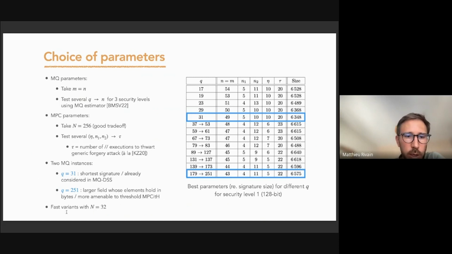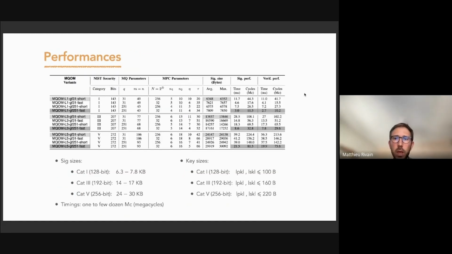And for all the instances, we also provide fast variants with a smaller number of parties, so basically 32 parties. So here are the obtained performances. In terms of signature sizes, for the first category, we are between 6.3 and 7.8. For the other categories, between 14 and 17, and 24 and 30. And for the timings, we are from 1 to a few dozen megacycles. So we believe that this could be optimized further, in particular for the arithmetic.